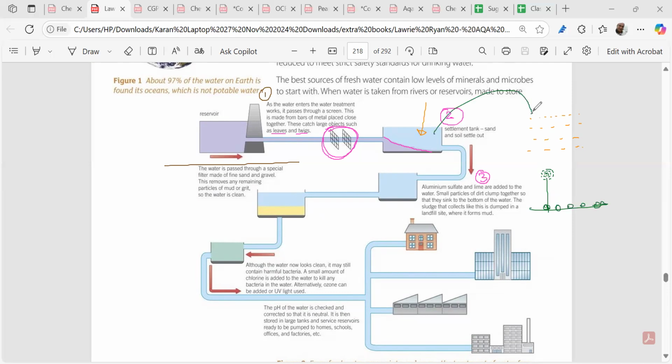Over here, we still have fine particles hanging on. But what we are adding is aluminum sulfate and lime, which are coagulating agents. They'll clump the smaller particles into larger particles, and these will sink to the bottom and form a mud. Next, we are taking this water to the fourth tank.